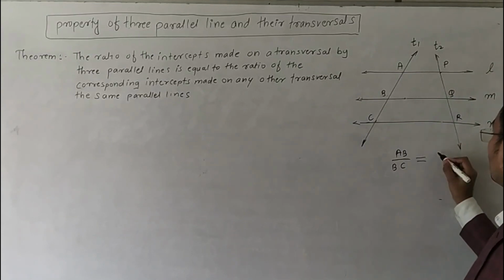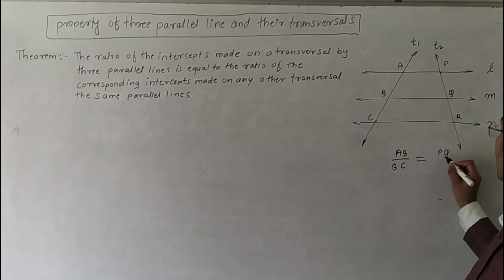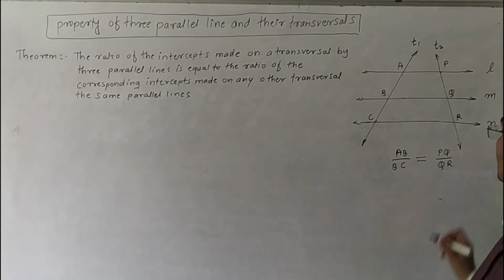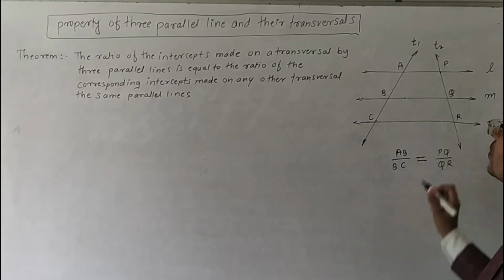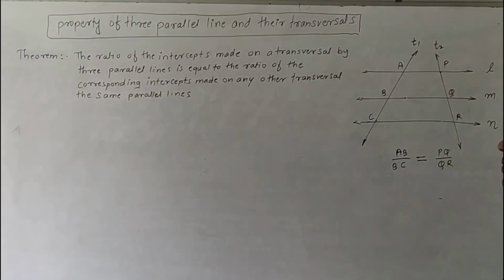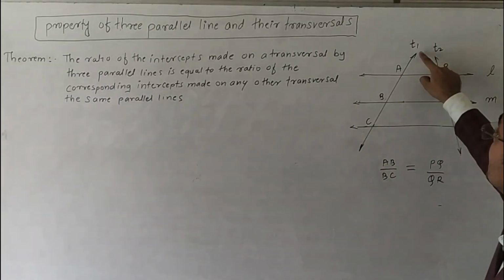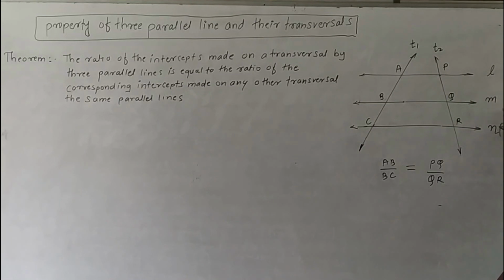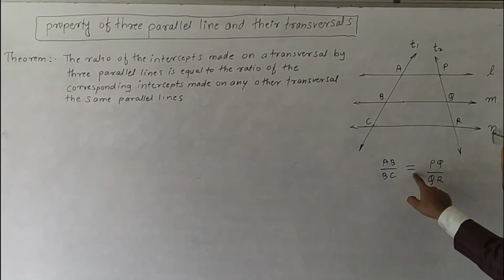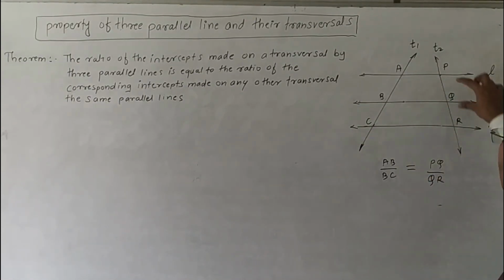What are the intercepts? PQ and QR are equal to each other in ratio. Ratio of the intercepts made on transversal T1 by three parallel lines is equal to the ratio of the intercepts made on another transversal T2 by the same parallel lines.